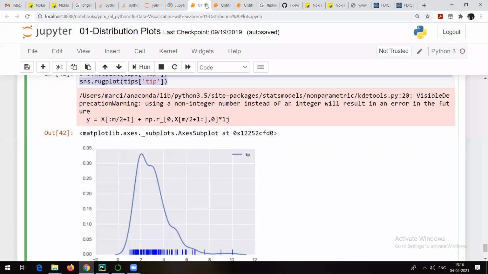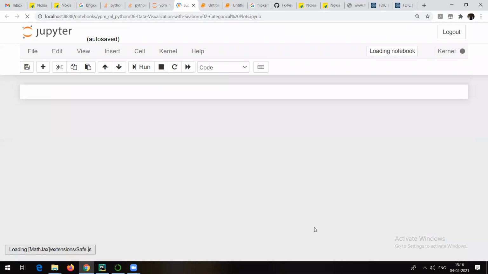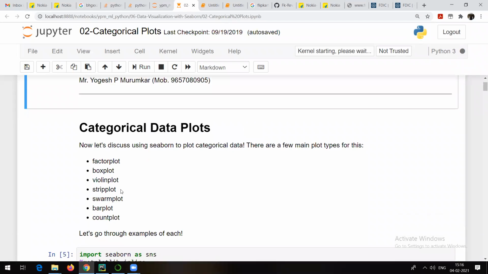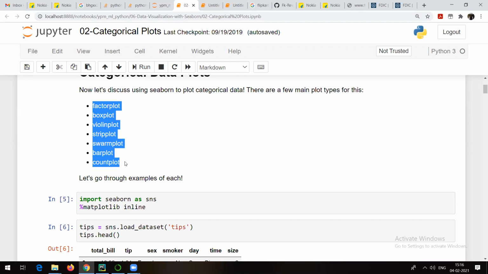Talking about categorical plots, again that is also an important part of data visualization. Here we are trying to understand all the different types of visualizations. Under categorical plots, there are different types of visualizations available like factor plot, box plot, violin plot, strip plot, swarm plot, bar plot, count plot.